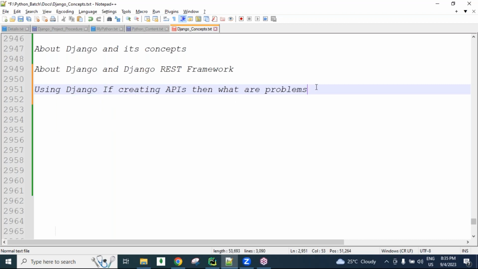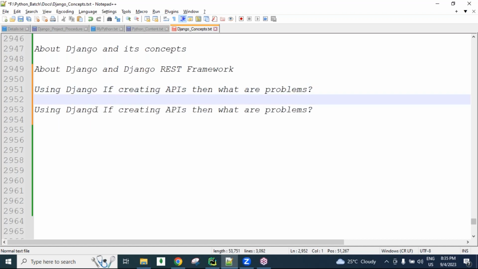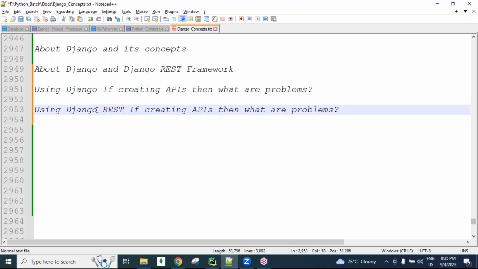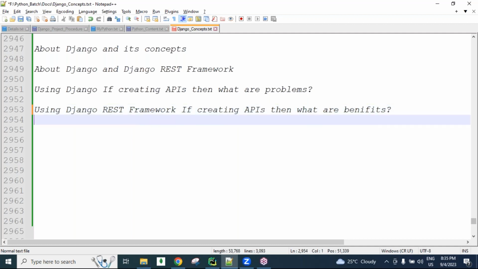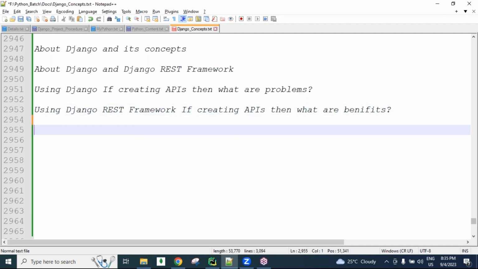To overcome those problems, we use the Django REST framework, guys. Using the Django REST framework, we are going to create the APIs. So what are the benefits of creating APIs using Django REST framework? You need to understand all these things.